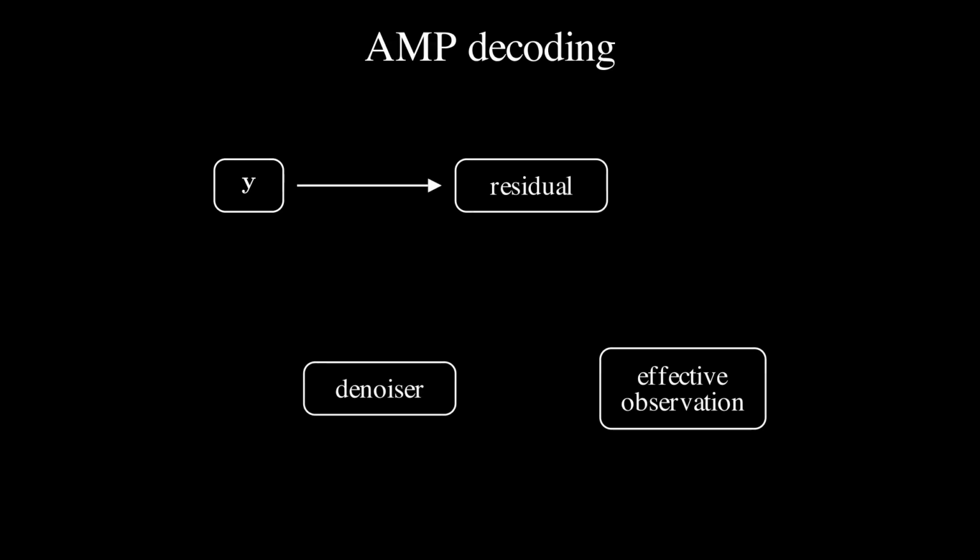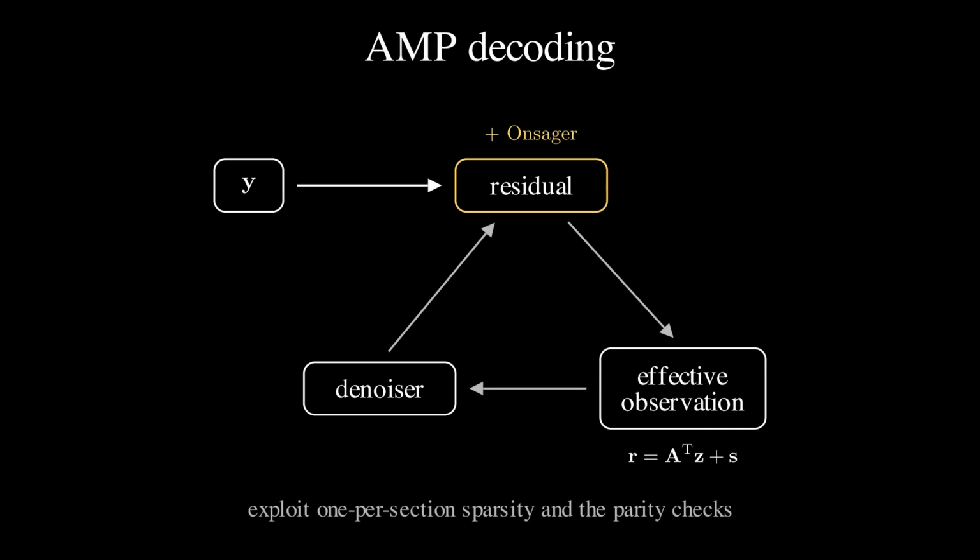Approximate message passing does this by repeating three moves. It forms a residual between the observation and the signal implied by the current estimate. A correction called the Onsager term is added, and it is what keeps the effective noise Gaussian. From that residual, it builds an effective observation, R equals A transpose Z plus the current estimate. A denoiser then maps the effective observation to a cleaner estimate of the sparse vector, and the loop repeats. Because the sparse vector has exactly one active entry per section, a good denoiser should exploit that structure and the parity checks of the outer code as well. The performance of the whole decoder now rests on this single choice.